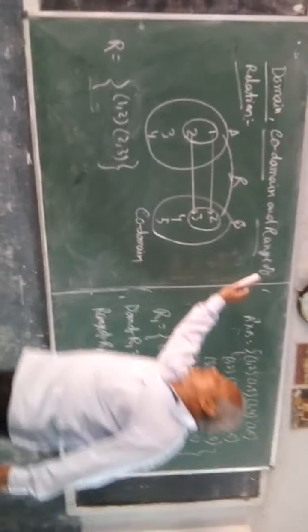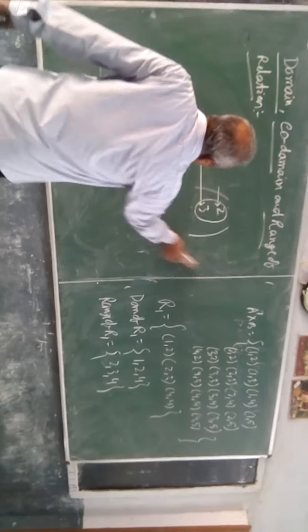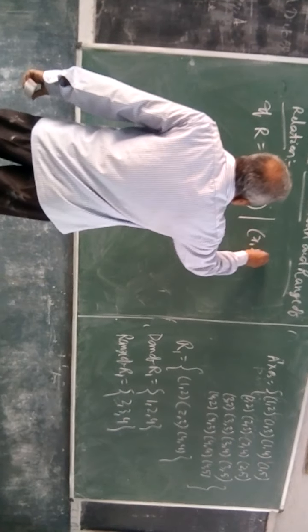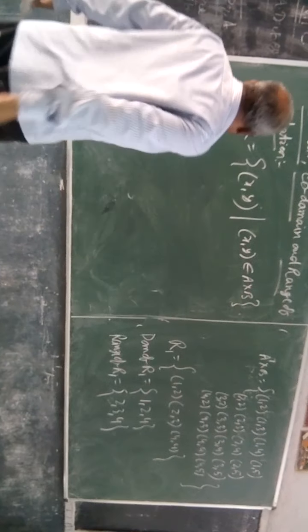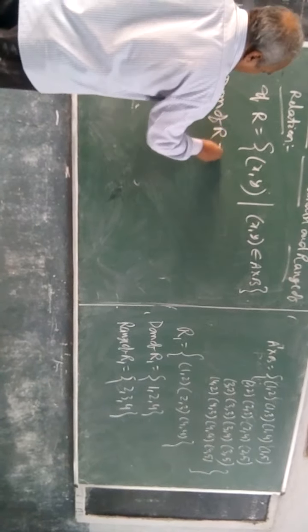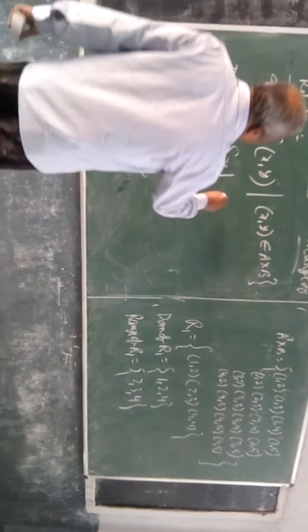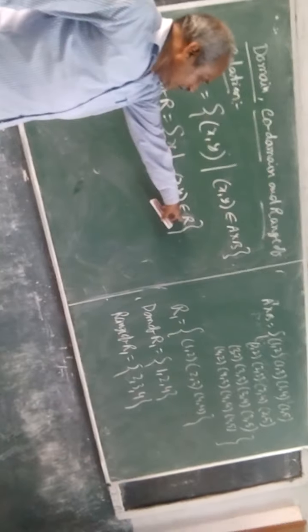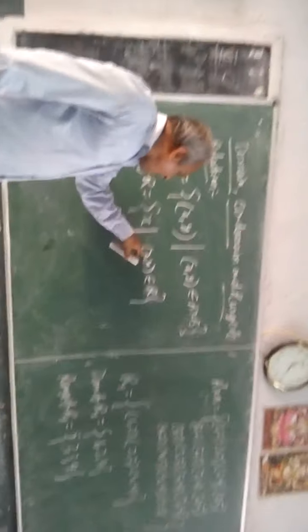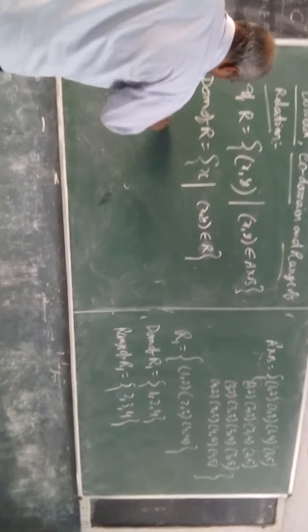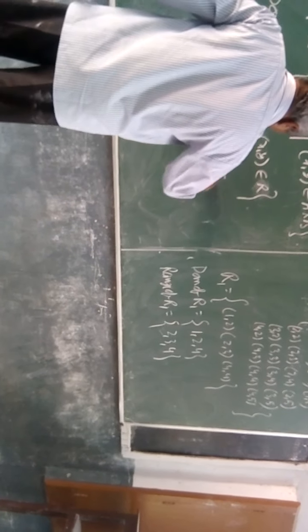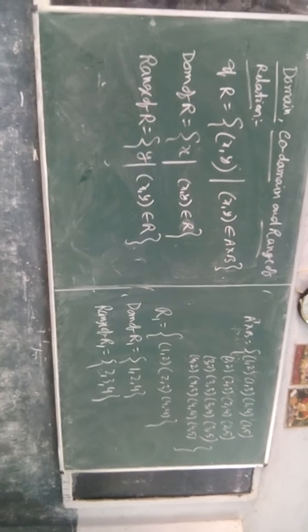Now, how do we define it? See the definition. If R is a relation whose members are (x, y) such that the ordered pair (x, y) belongs to A cross B, then domain of R equals the set of x such that (x, y) belongs to R. Look, (x, y) belongs to R. Then the first element of the members of R is called the domain, and range of R equals the set of y, the collection of second elements, such that (x, y) belongs to R. Okay, it is the domain and range.